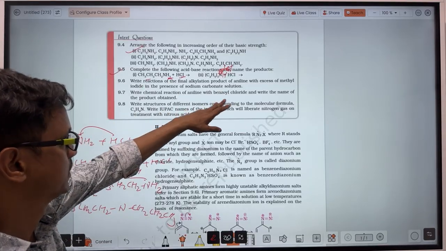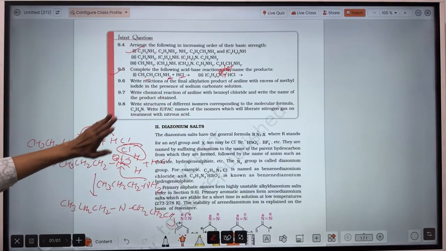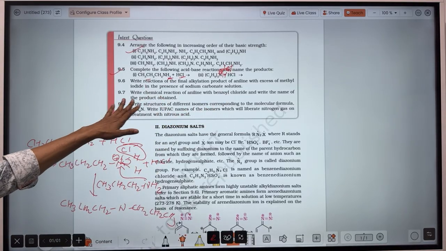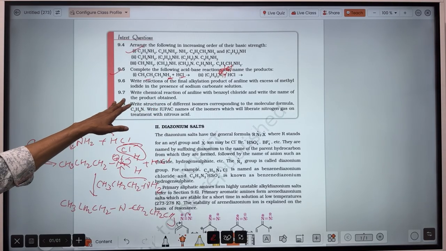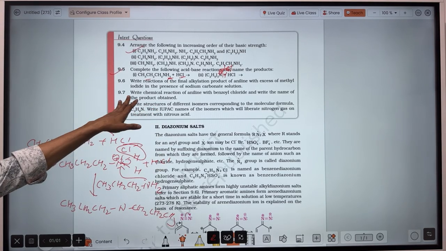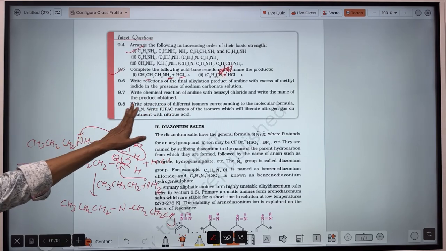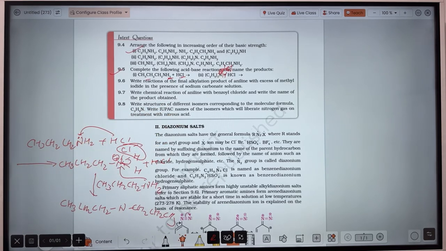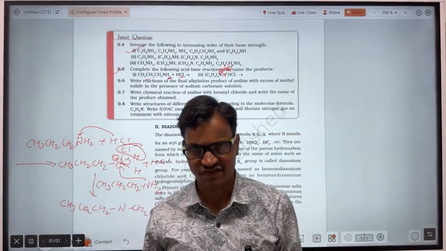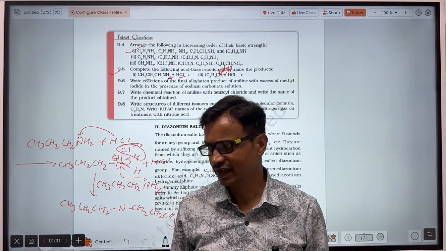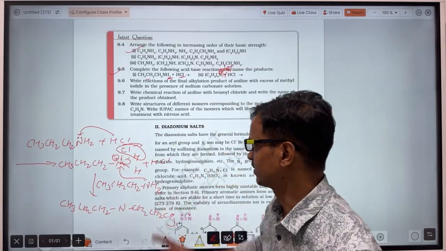Now alkylation we have discussed right now, so you do it by yourself. Benzyl chloride we have discussed right now. For C3H9N and IUPAC nomenclature, first you try it at your home, and after that I shall discuss it later on.